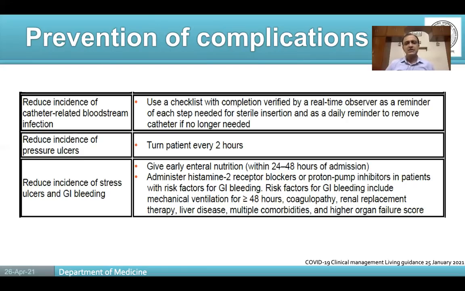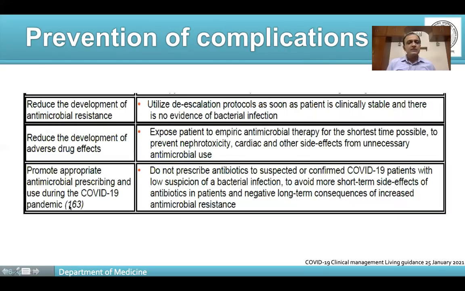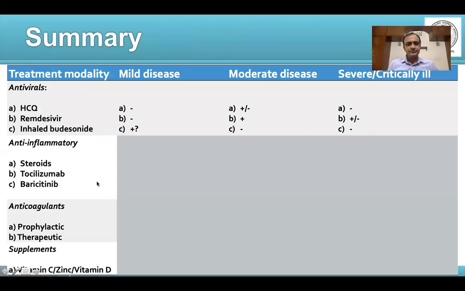Use PPIs and other measures to prevent stress ulcers and chance of GI bleeding. We should also be using antimicrobials sparingly, only when the indication arises, to prevent the development of antimicrobial resistance. If you're using some drugs, it is also important that we look out for the development of adverse drug effects.